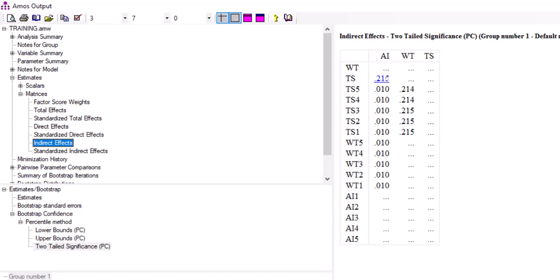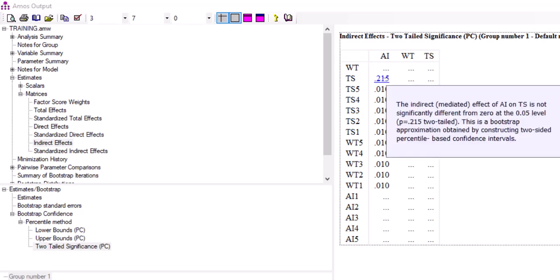The p-value says the indirect or mediated effect of AI on TS is not significantly different from 0. It simply means that it is not significant. You can see this p-value here, it is 0.215. It is greater than 0.05. That simply means it is not significant.